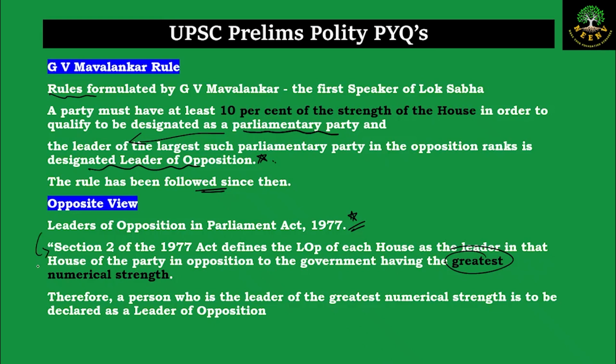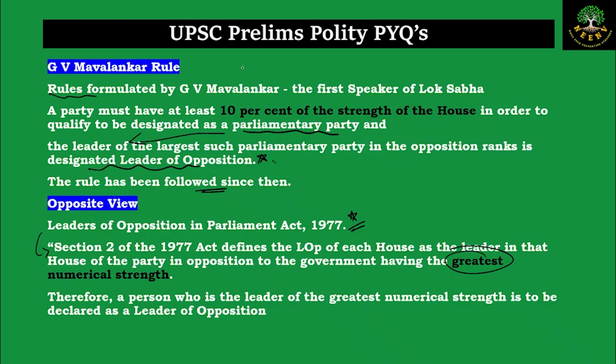It doesn't put a limit of 10% or more. So even if a party has less than 10%, if they have the greatest strength, the leader of that particular party has to be designated as leader of opposition. So this is a slight conflict in law which we have currently. Probably eventually the court will clarify and give a solid judgment on it. Let us hope for that.